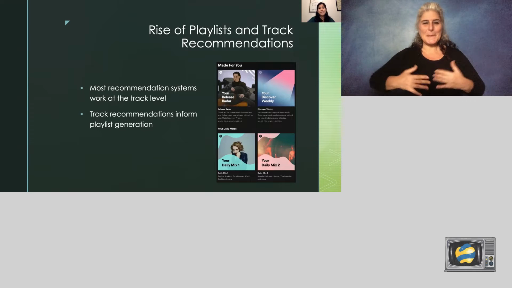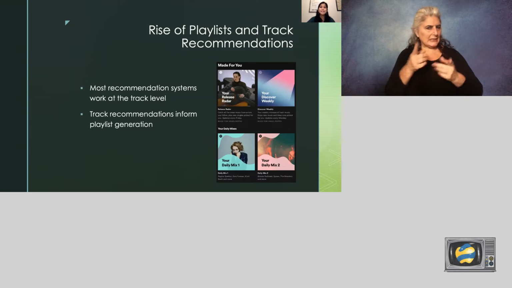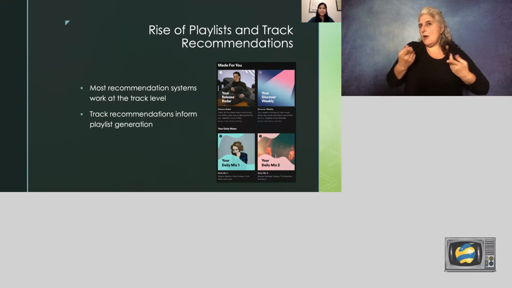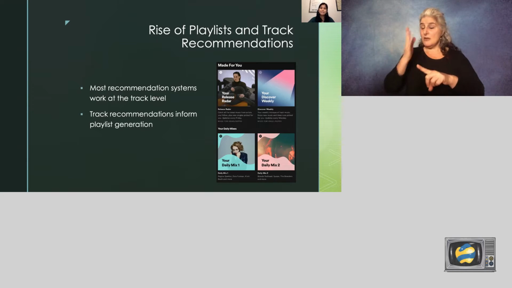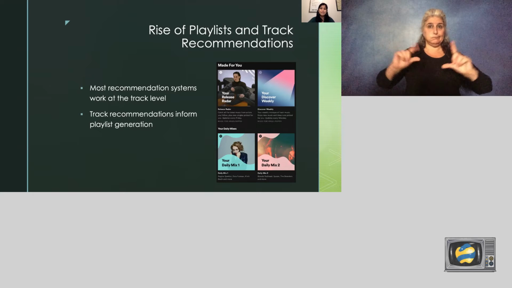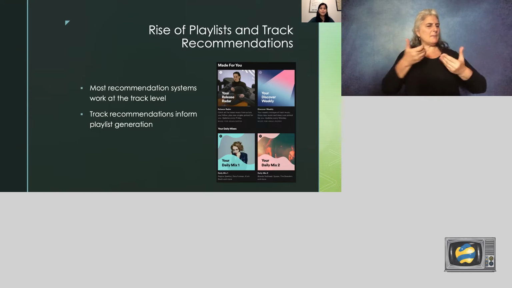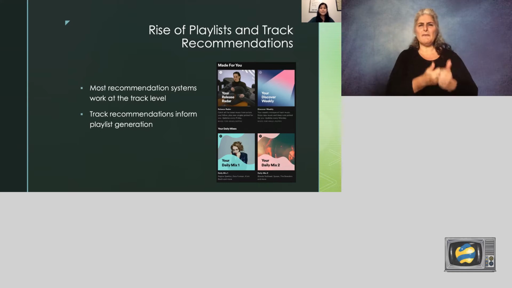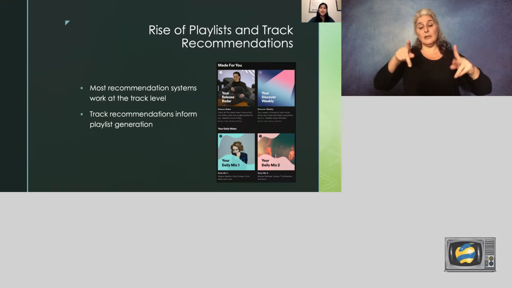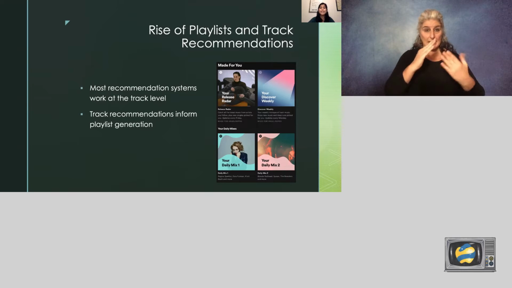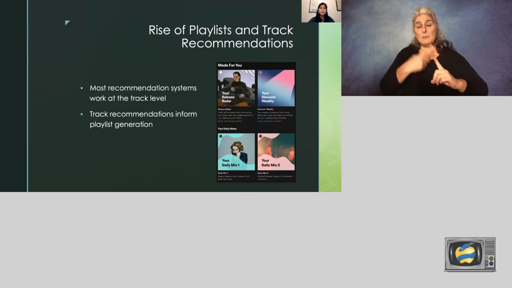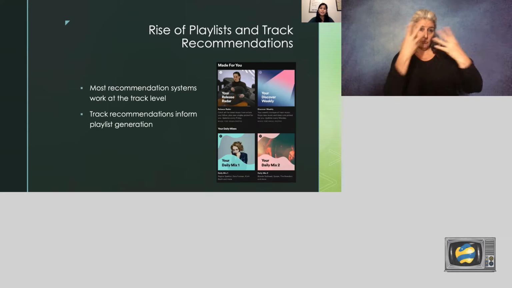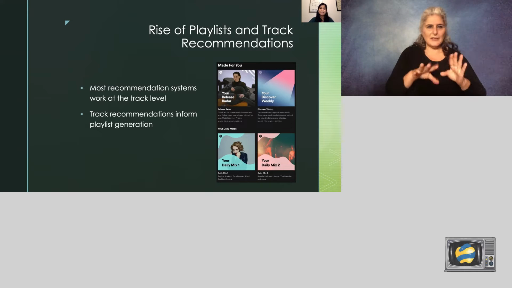To provide you with a little bit of context for this tool, I want to discuss the landscape of the current music recommendation systems. I'm an avid Spotify user, and I recognize how much of the platform relies on playlist creation. Whenever I log into Spotify, they have several playlists made for me, according to certain themes. Playlists are built at the track level, using songs that are similar to ones I've already listened to and liked, as well as songs that tend to go well together. These playlists work really well for introducing new artists to a broader audience.